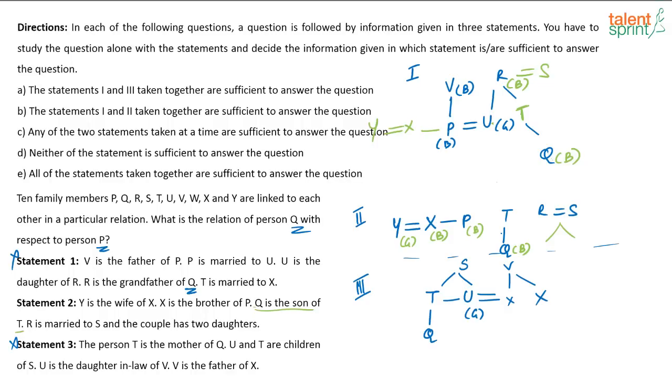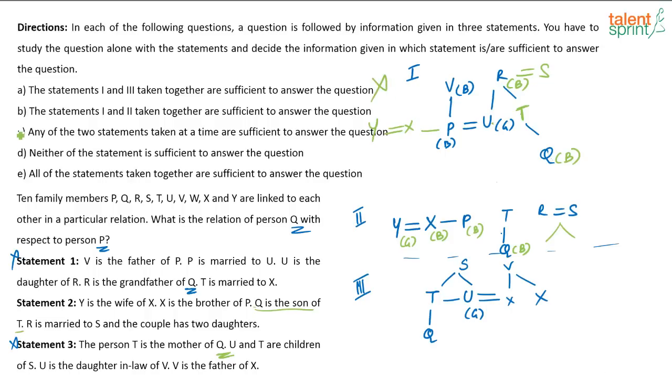See, statement 1 and 3, the problem is I do not know the gender of Q, right? Why did I eliminate statement 1 and statement 3 separately? I didn't know the gender of Q. If I have to say the relationship between P and Q, I need to know the gender of Q. How is Q related to P? So if I combine statement 1 and 3 also, I am not going to get the gender of Q. So using statement 1 and 3, I am not going to get the answer.